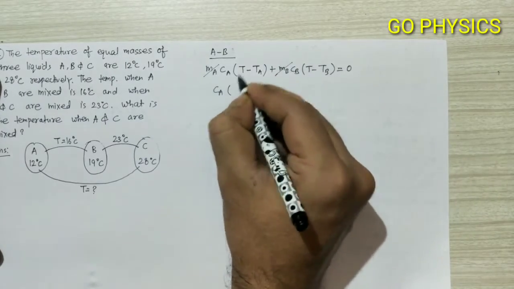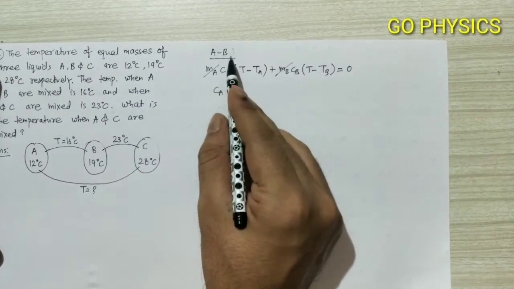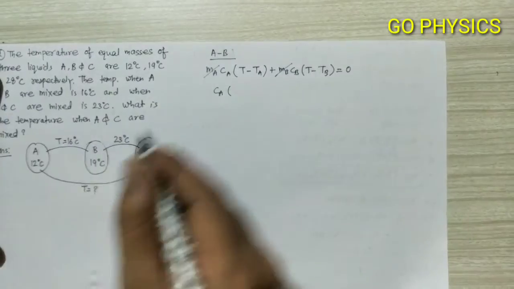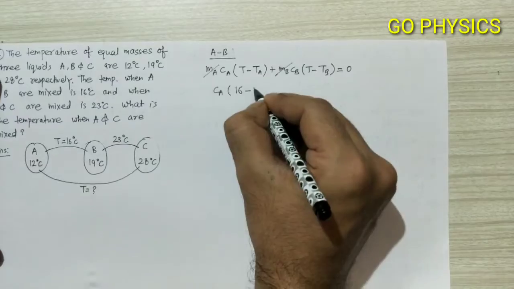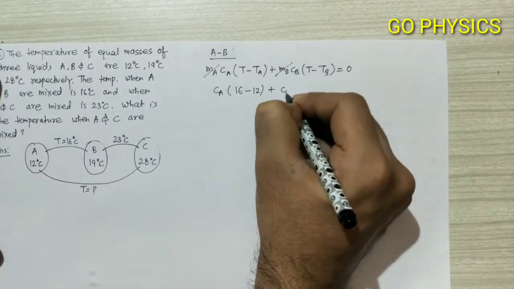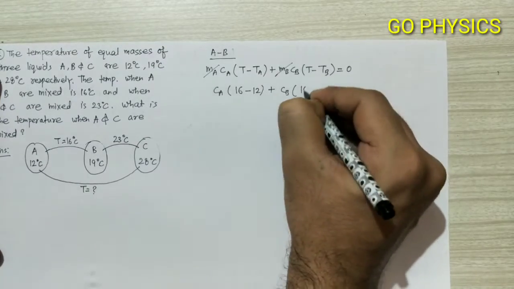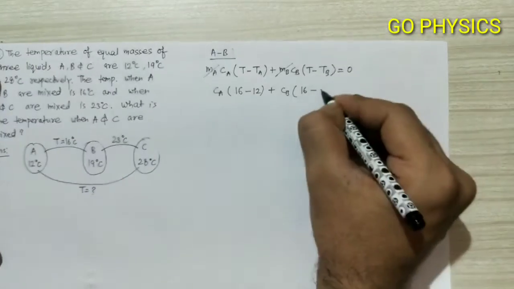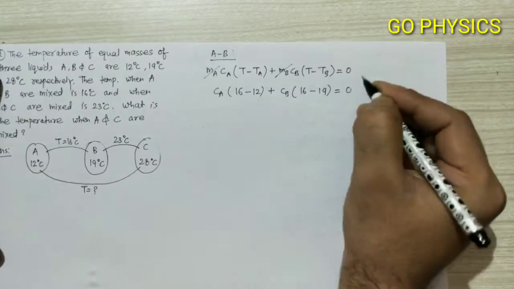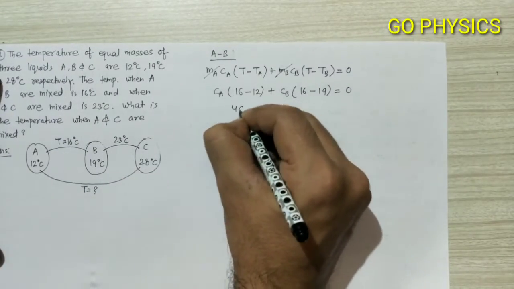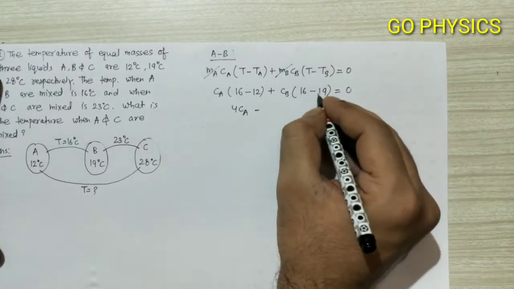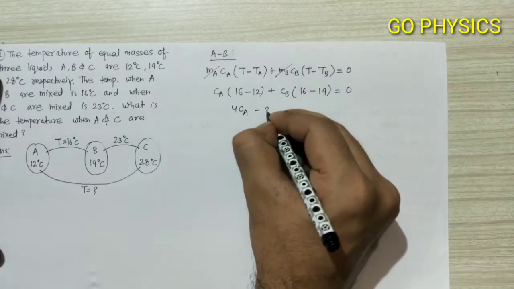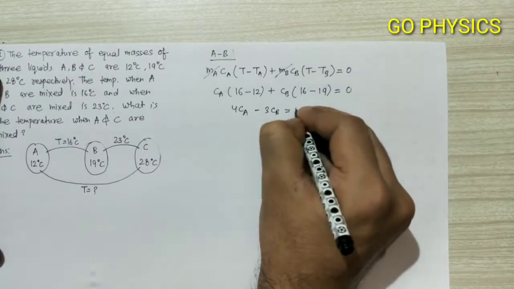The final equilibrium temperature when A and B are mixed is 16 degrees Celsius. So we substitute CA into 16 minus TA, which is 12 degrees Celsius, plus CB into 16 minus TB, which is 19 degrees, equal to 0. Now we simplify this, it will become 4CA minus 3CB equal to 0.